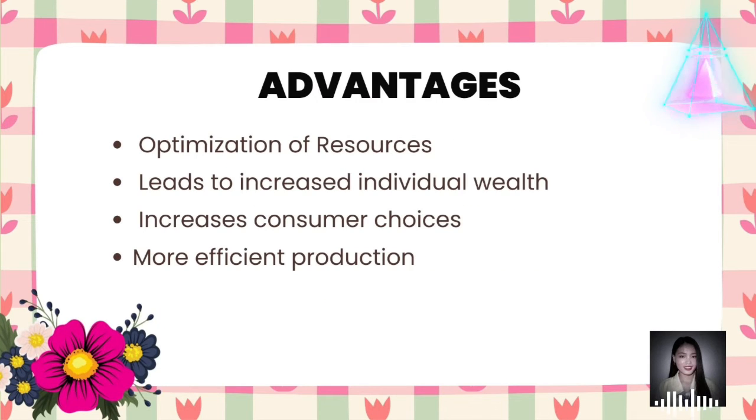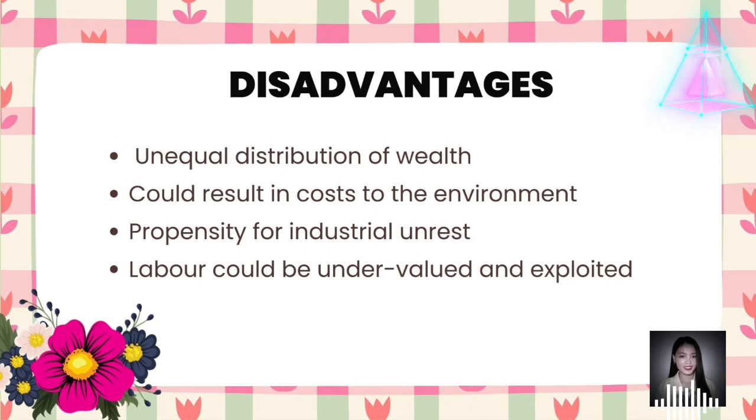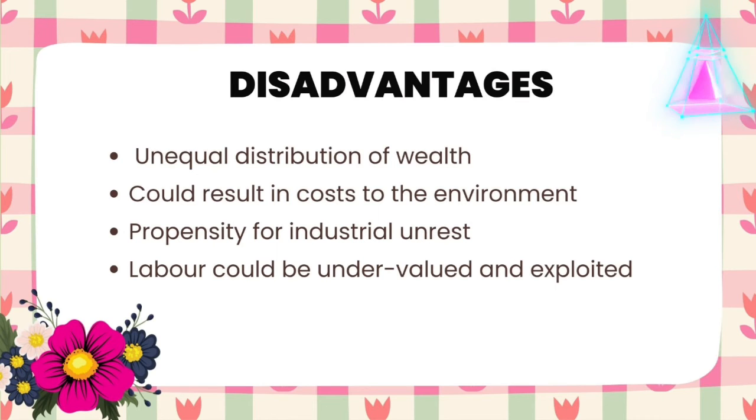First, the advantages of capitalism. So, optimization of resources leads to increased individual wealth, increases consumer choices, and more efficient production. And the disadvantages of capitalism are unequal distribution of wealth, possible cost to the environment, propensity for industrial unrest, and labor could be undervalued and exploited.